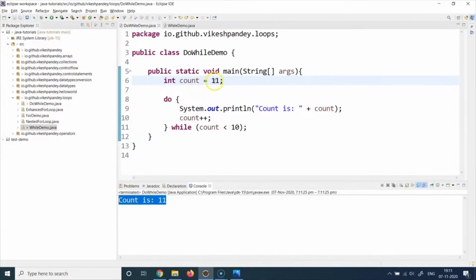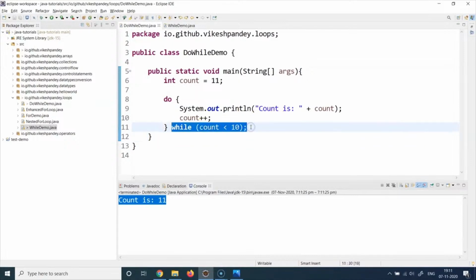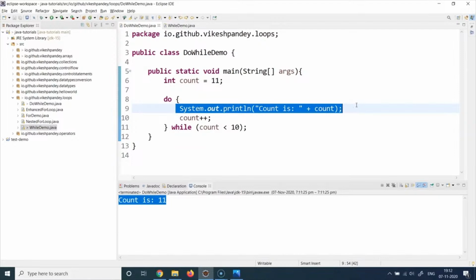So what happened here, that count was 11, it entered the do while block, it went to this particular statement which said count is 11, then it incremented the value, so the value became 12, and obviously 12 is not less than 10, so it did not print it again. It only printed once, even if the first time the condition was checked, the first condition execution itself resulted in false. Still, line number 9 got successfully printed, and that's the whole idea behind using the do while.